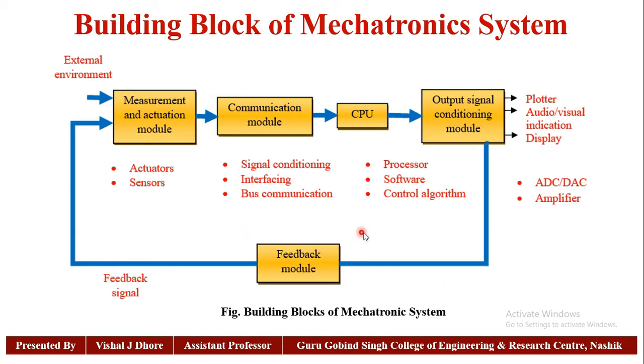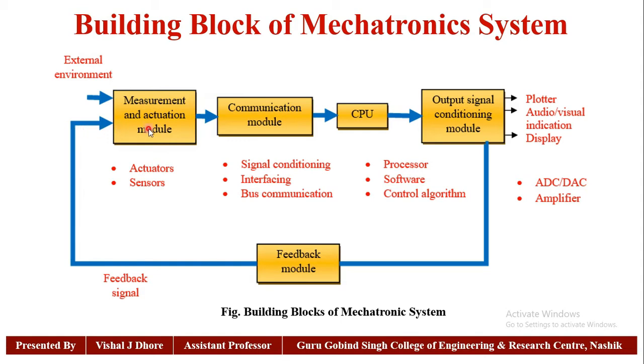So our next block is the feedback module. The feedback module generates a signal proportionate to the output signal, which is given to the measurement and actuation module. This feedback signal is again fed to the measurement and actuation module.